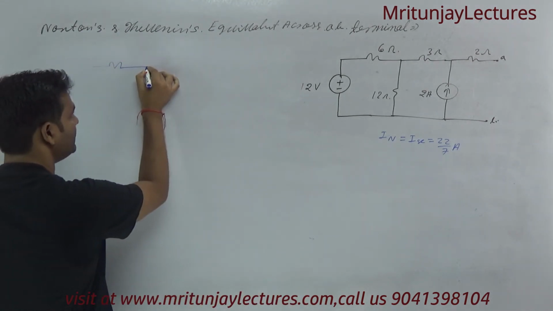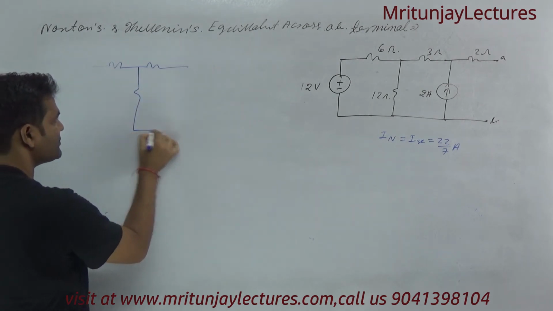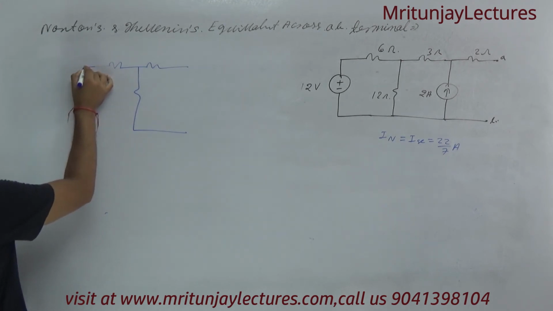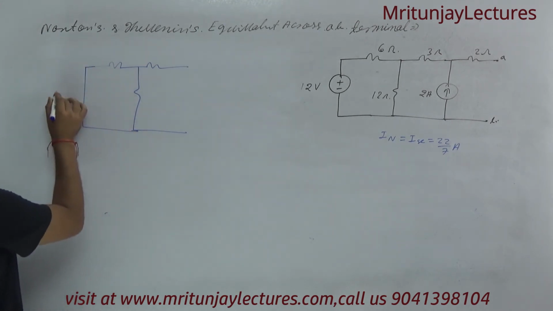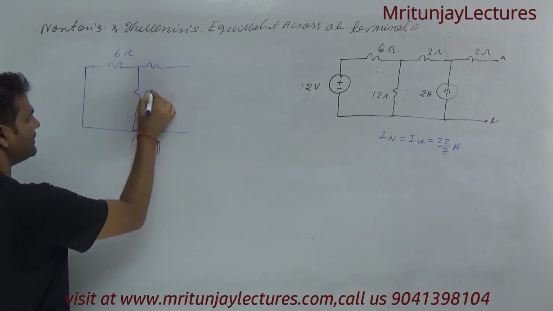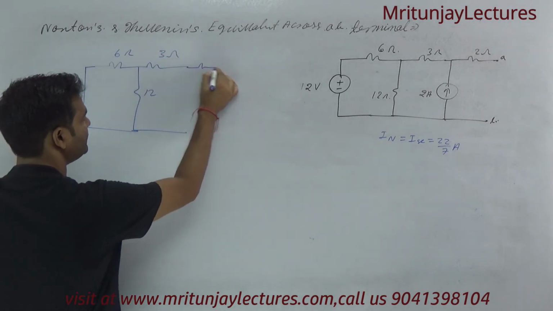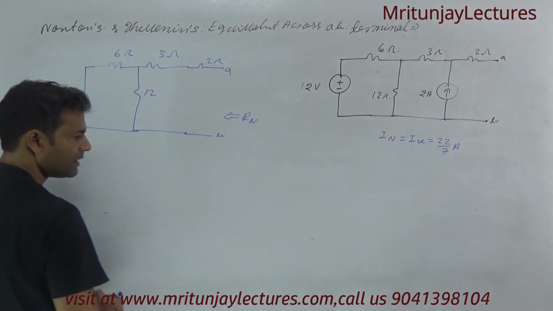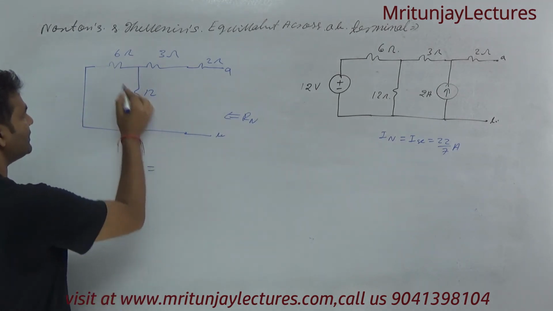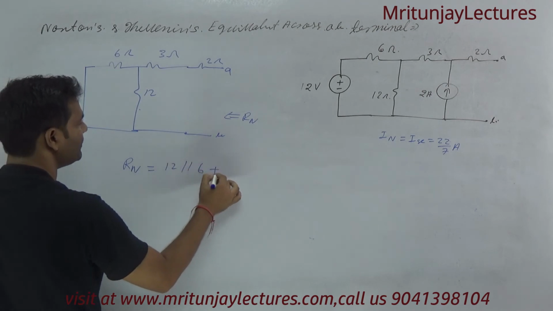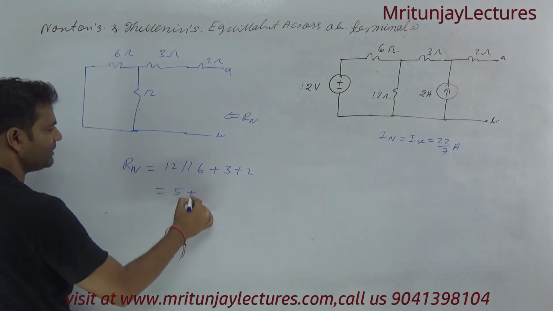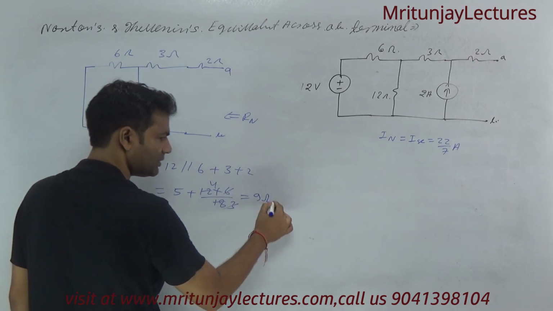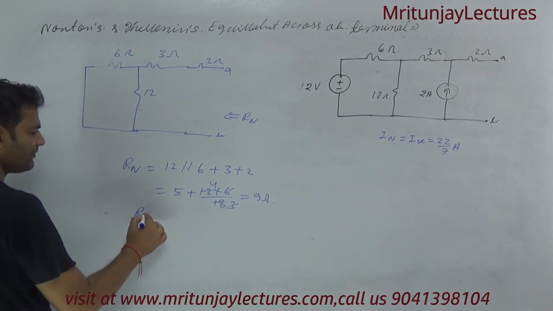Now if you determine RN, it means all independent sources are reduced to 0: the current source is open circuit and the voltage source is short circuit. That is 6 ohm, that is 12, 3 ohm and only 2 ohm resistance here, and that is A and that is B, that is RN. What about RN? The 6 and 12 are in parallel, plus 3 plus 2, so 5 plus 72 divided by 18, that is 9 ohm. So RN will equal 9 ohm.